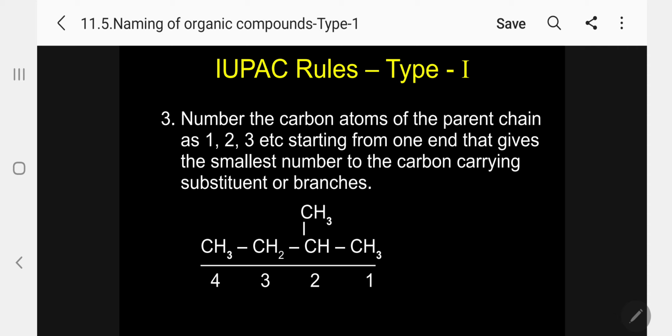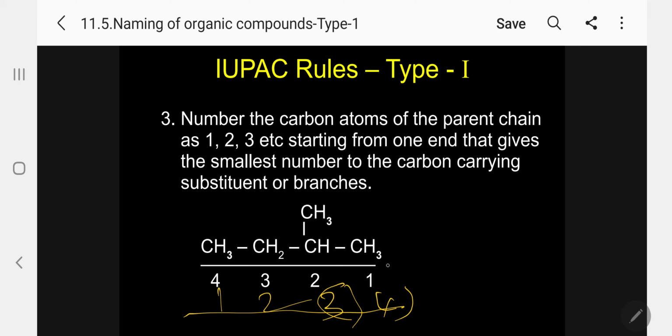Rule 3: Number the carbon atoms of the parent chain as 1, 2, 3, etc., starting from one end, that gives the smallest number to the carbon carrying the substituent or branches. Please follow. I am giving a simple example, and again I will go for the complex one. Starting from one end, either from left or from right, so that it gives the smallest number to the carbon carrying the branches. Suppose I take 1, 2, 3, 4, the third carbon atom has the methyl group substituent.